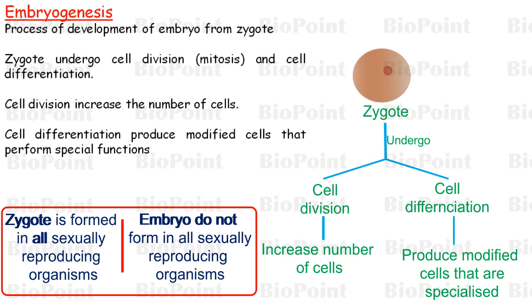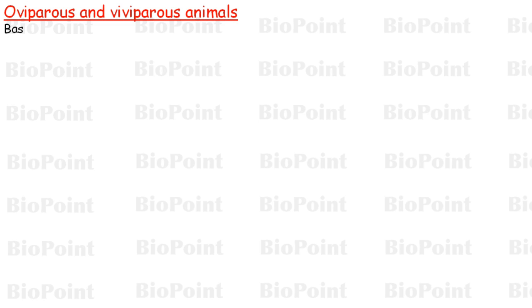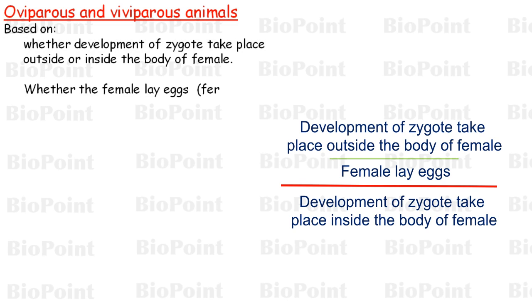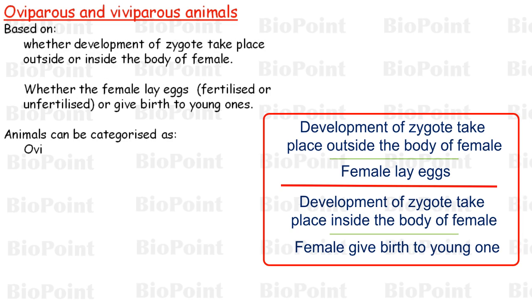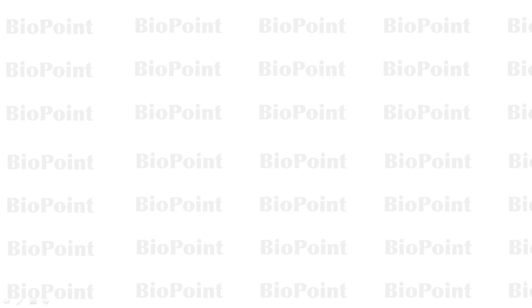Now, the next point is: what are oviparous and viviparous animals? Based on whether the development of the zygote takes place outside or inside the body of the female, or whether the female lays eggs or gives birth to young ones, animals can be categorized as oviparous and viviparous. First, we will discuss the oviparous organisms.